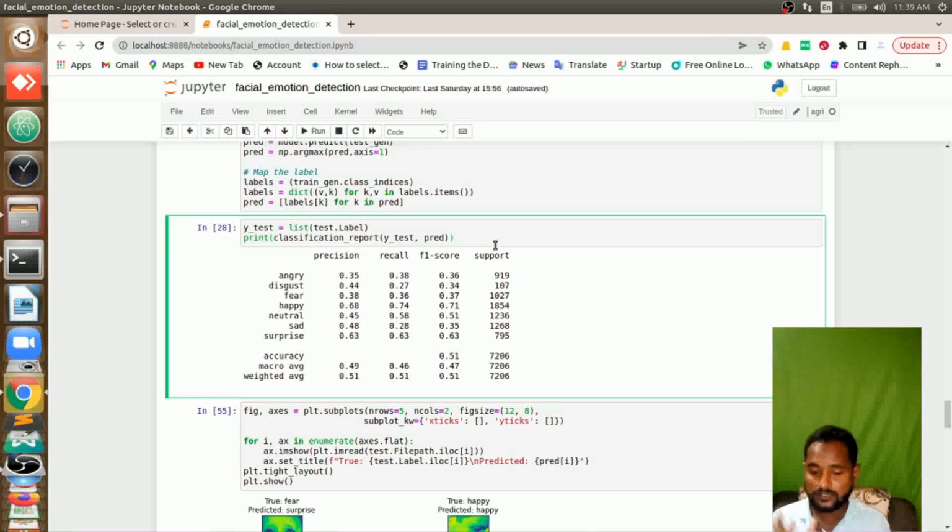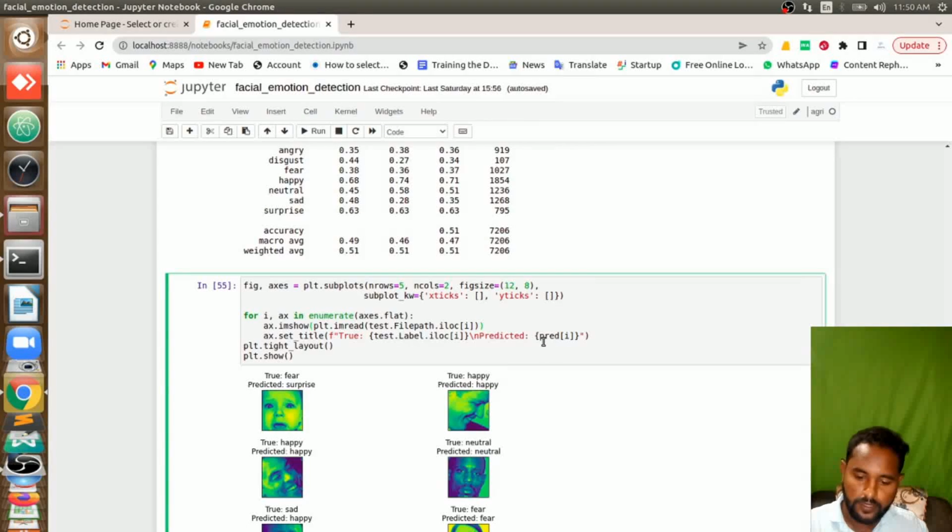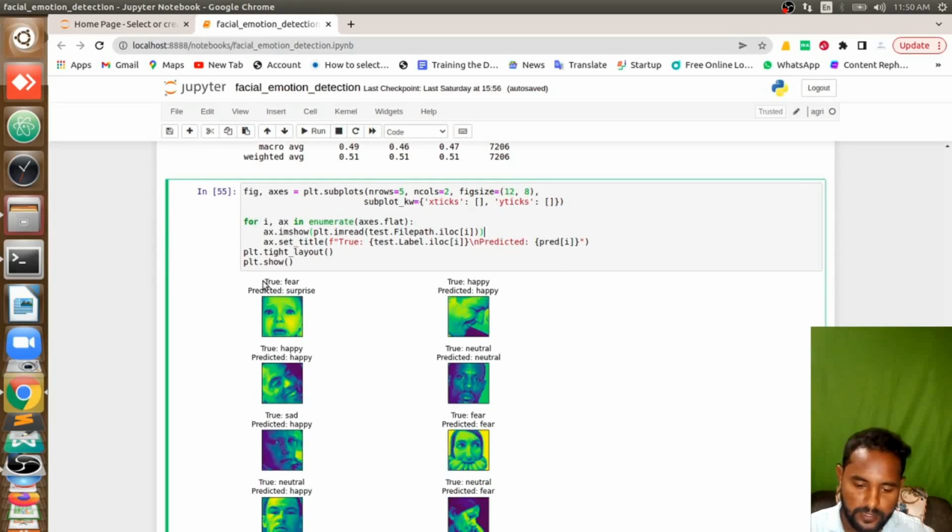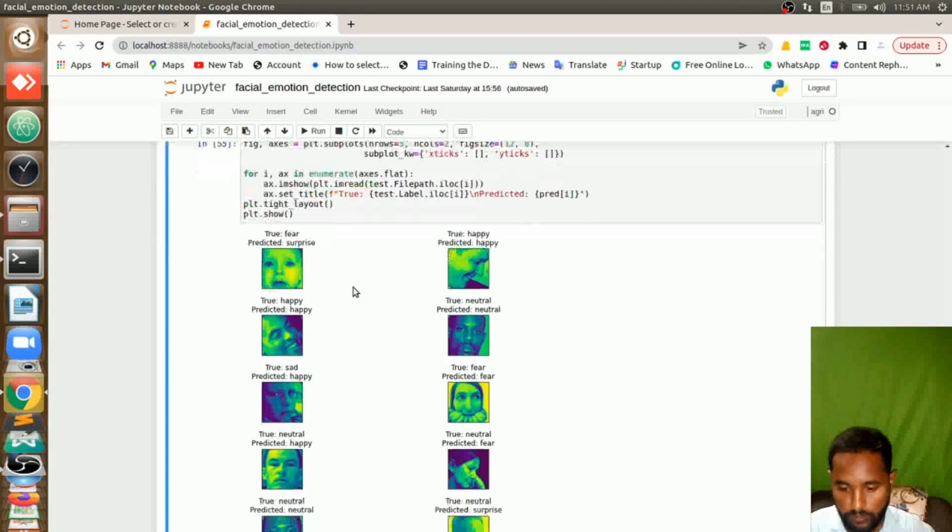I think all these are equations: precision score, recall, F1 score, support. For now you need to keep one thing in mind: precision score is almost equal to accuracy. If we have a good precision score, we can say the model is good. Here you can see the results and some random images I am plotting. The titles given show what the true label was, like true was fear, and what is predicted by our model. I am printing both of them to show you how accurately it's working.